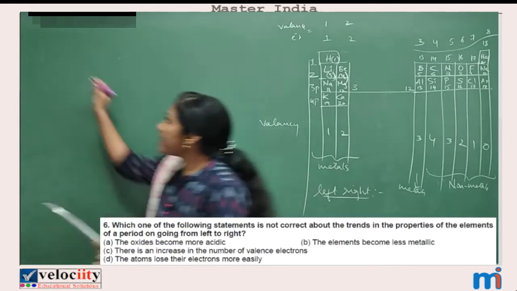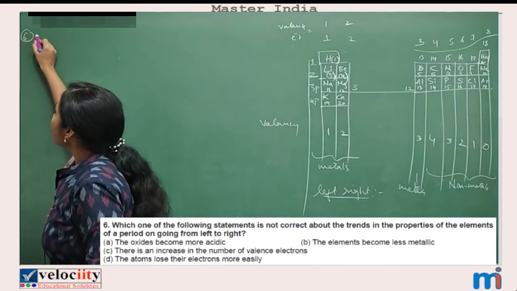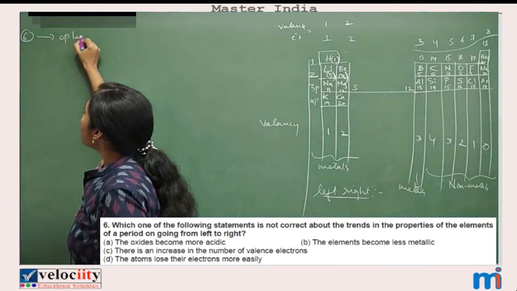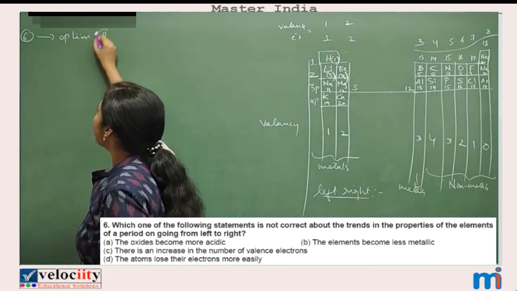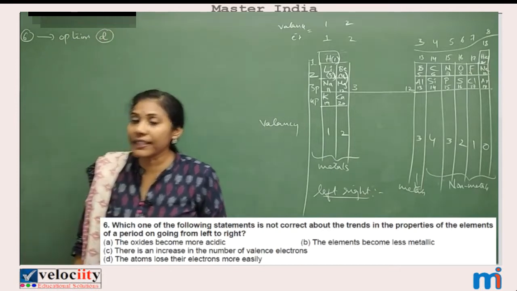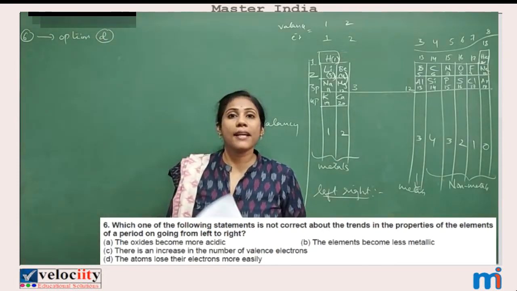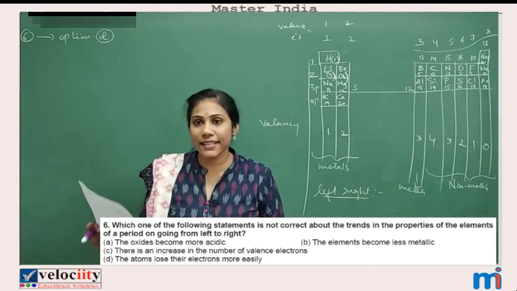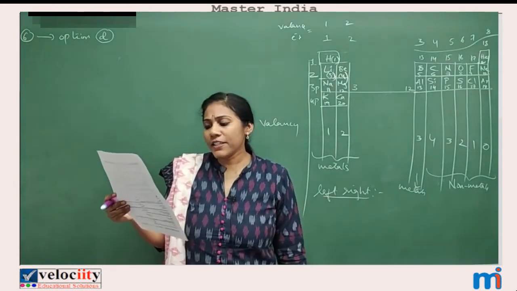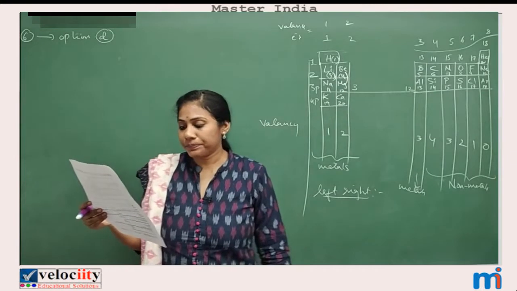So for the sixth question, what is the answer? Option D. You must understand the core concept to answer such questions, isn't it? Fine. Let us go for question number 7 now.